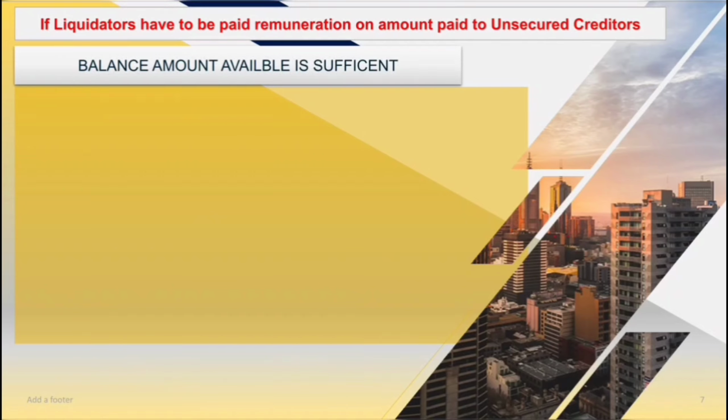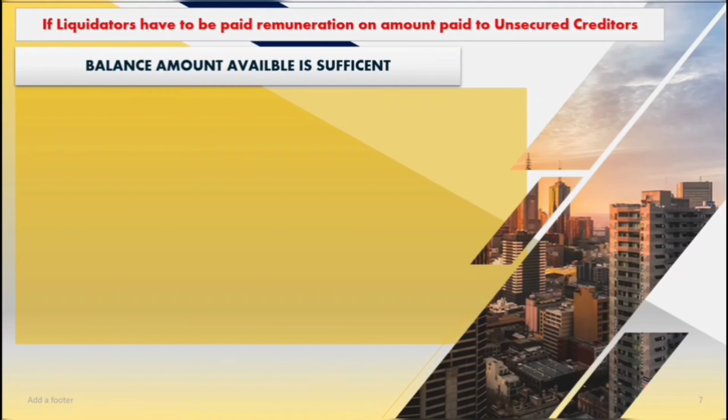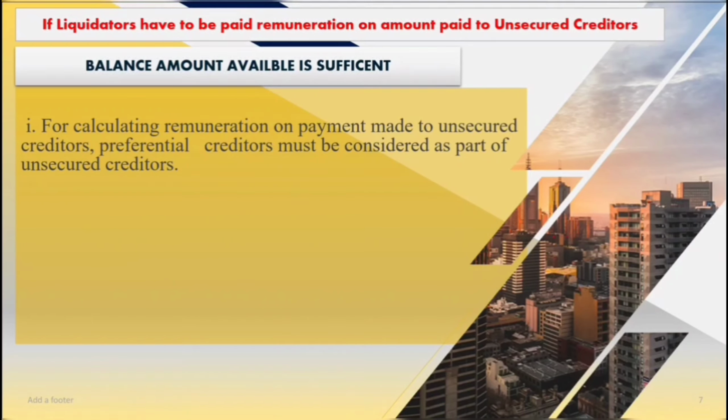Here, when we are calculating liquidator remuneration based on unsecured creditors, it includes preferential creditors also. When the liquidator remuneration is based on the amount paid to unsecured creditors, unsecured creditors includes preferential creditors. Only if in the question they specify that unsecured creditors excludes preferential creditors should unsecured creditors be exclusive of preferential creditors for calculation of liquidator's remuneration. Otherwise, unsecured creditors always includes preferential creditors for this calculation.